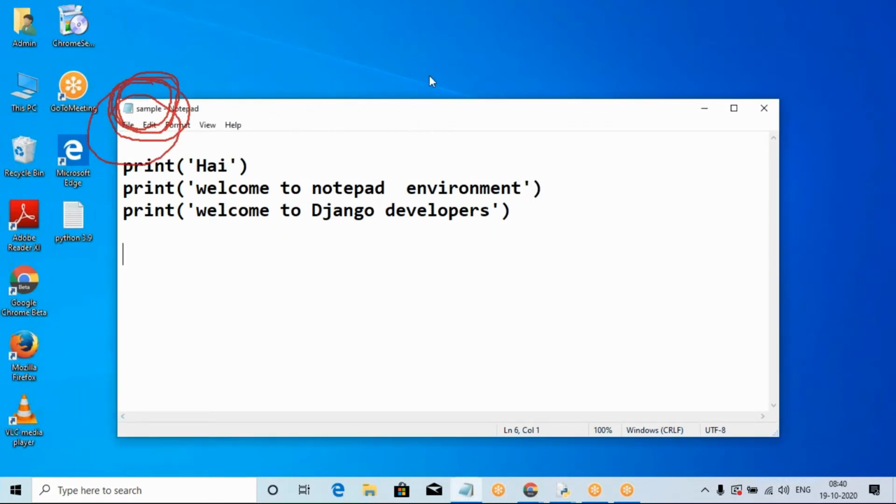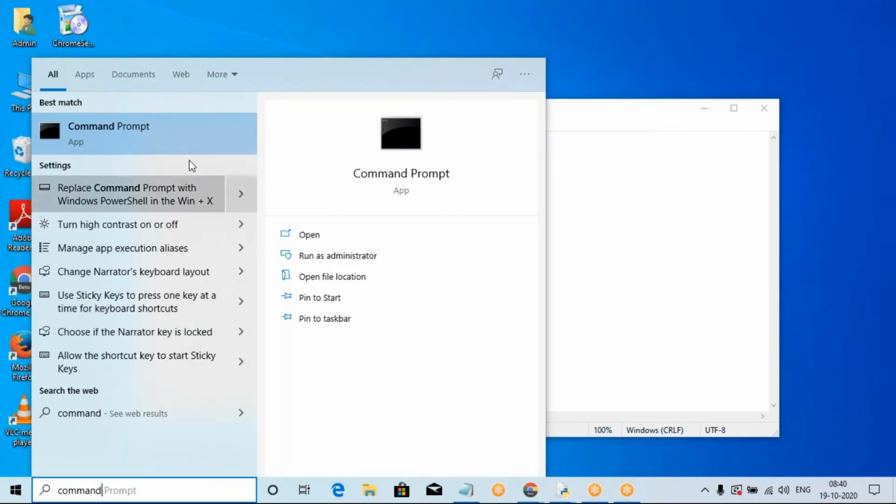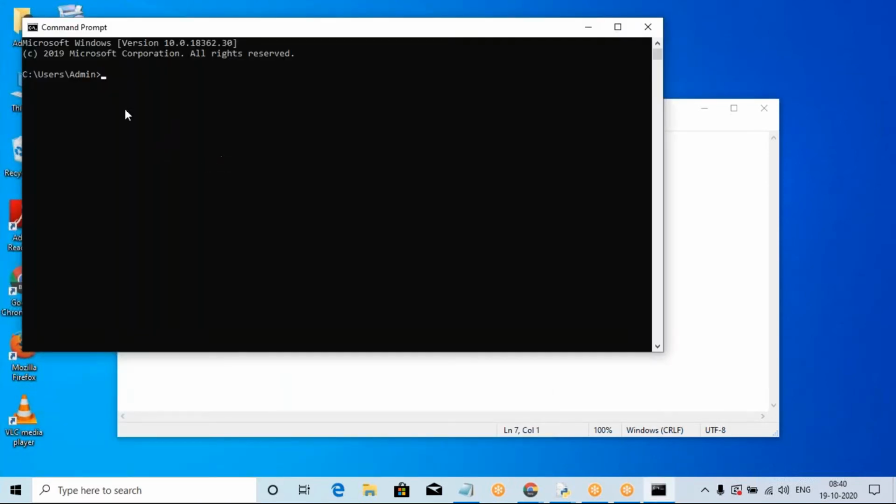Sir, how to run this program? That is a very important point. So this program is run by going to the command prompt. First, go to the command prompt. The command prompt is required here.